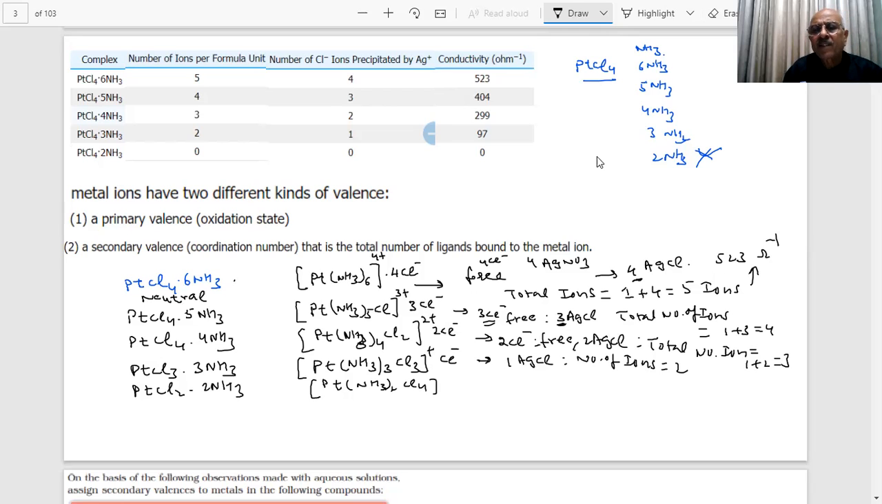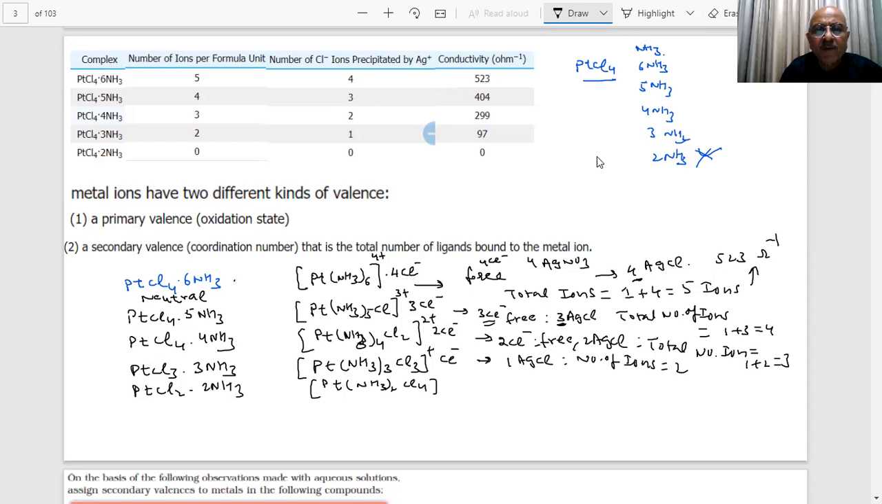Now on this basis, students, Werner proposed his postulates, or Werner's theory. What he says is that the metal ions have two different kinds of valency, students. That's what I'm saying. If they had only one valency, then only one compound should be formed. They have two different kinds of valency. One is the primary valency, which is the oxidation state of the platinum.